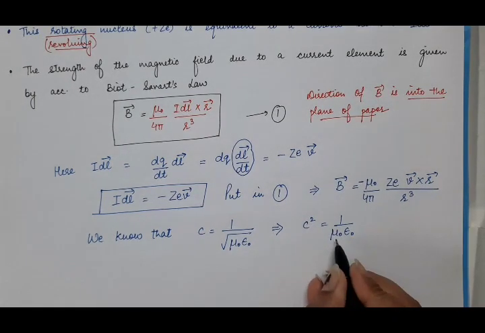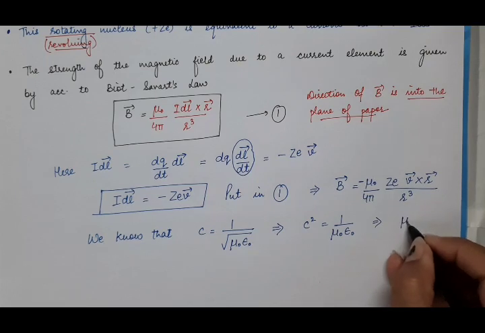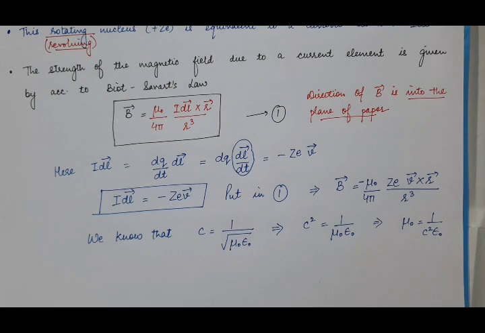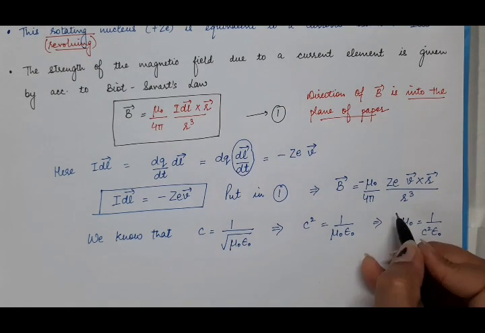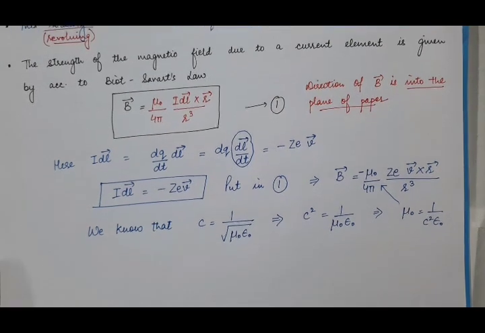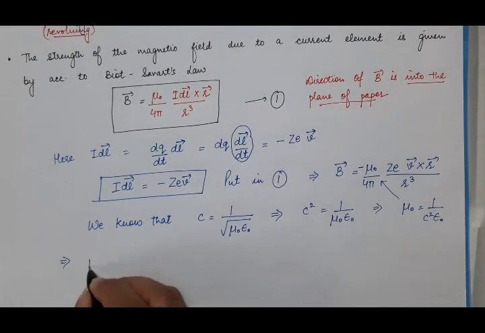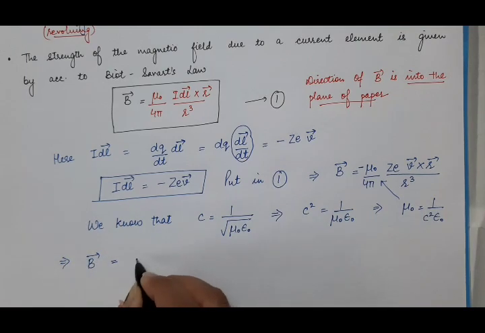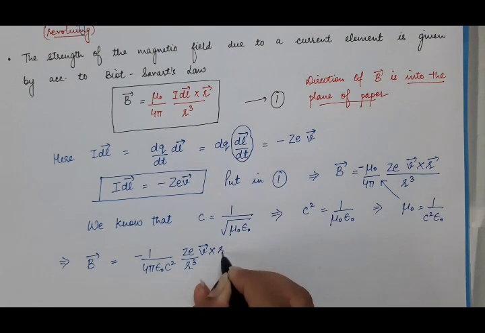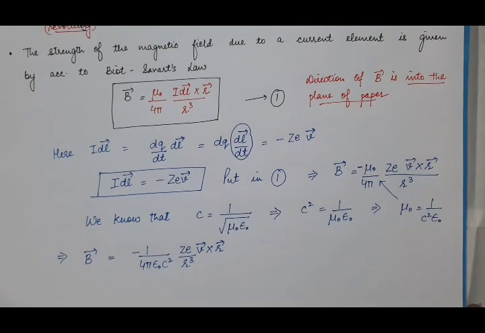Finding mu naught from this equation, mu naught will be 1 by c square epsilon naught. Put this value of mu naught in this equation, and our B vector, the magnetic field due to current element, will become minus 1 upon 4 pi epsilon naught c square, Ze upon r cube, v cross r vector.